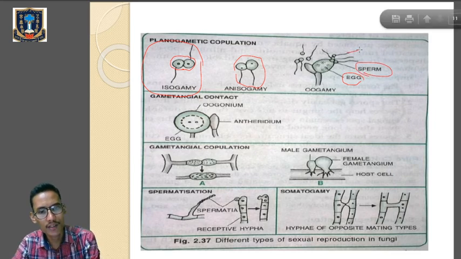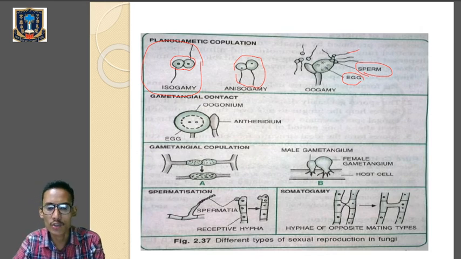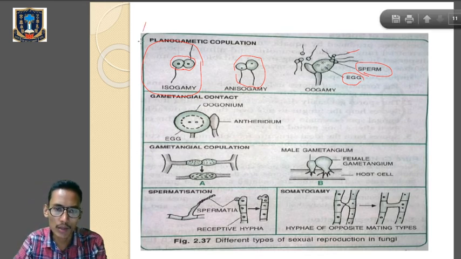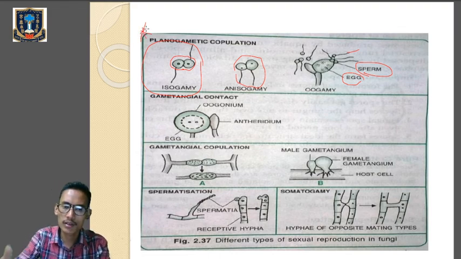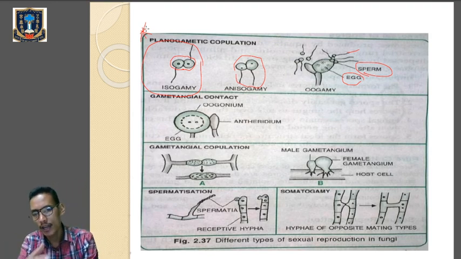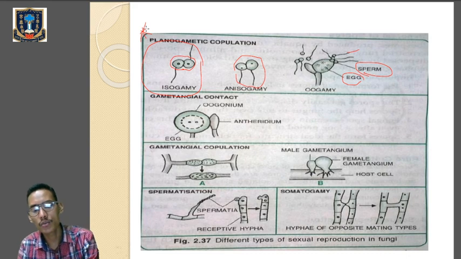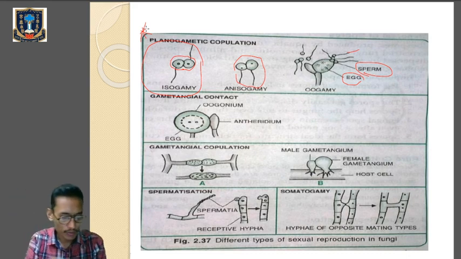Okay, so we will not go through gametangial contact, gametangial copulation, spermatization and somatogamy. We will just go through the planogametic copulation, and in planogametic copulation we have learned that the haploid gametes will fuse to form a diploid zygote, and gametes are of three types: isogamy, anisogamy and oogamy. Okay, so this was for today's class.